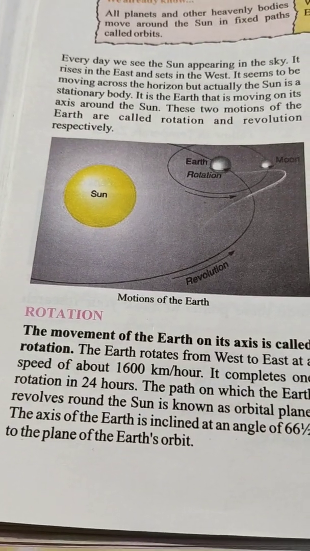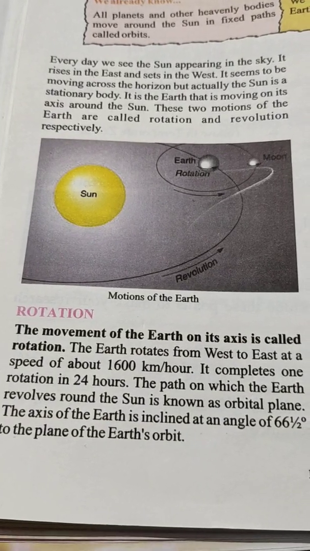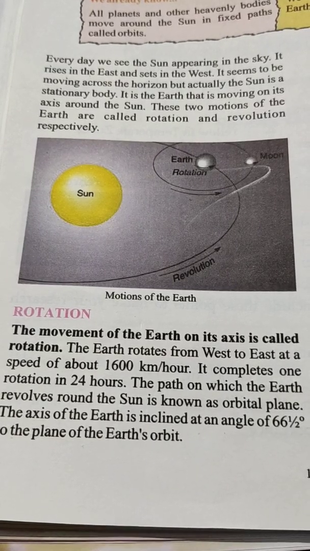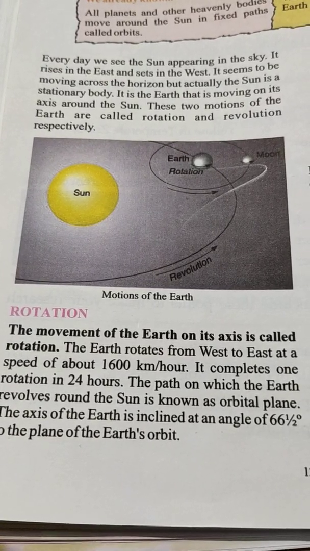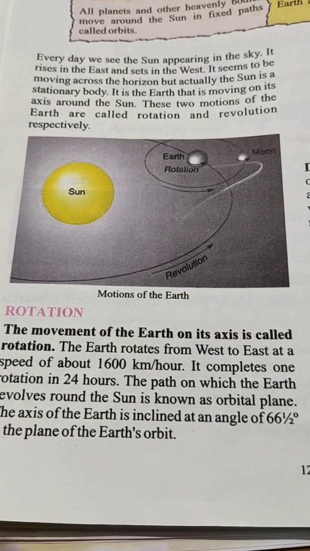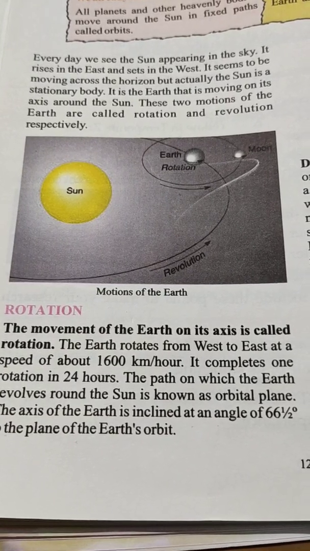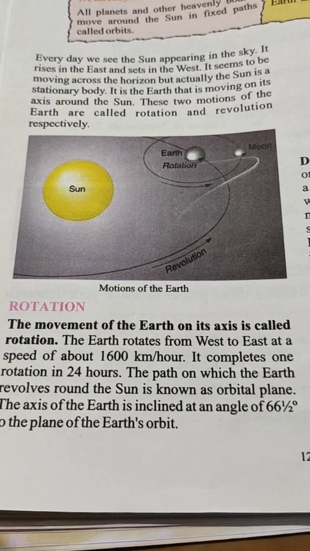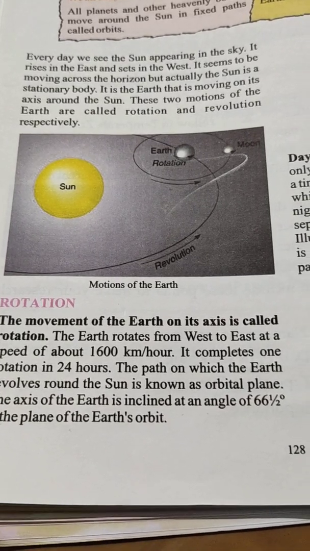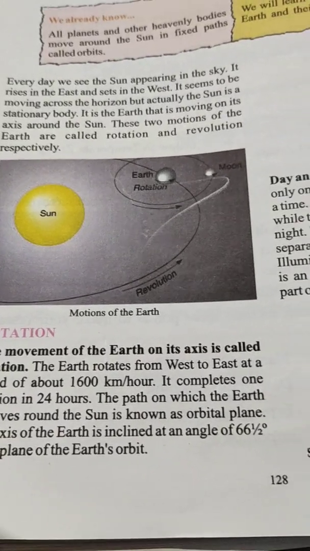Rotation. What is rotation? The movement of the earth on its axis is called rotation. The earth rotates from west to east at a speed of about 1600 km/h. It completes one rotation in 24 hours. The path on which the earth revolves around the sun is known as the orbital plane. The axis of the earth is inclined at an angle of 66.5 degrees to the plane of the earth's orbit.